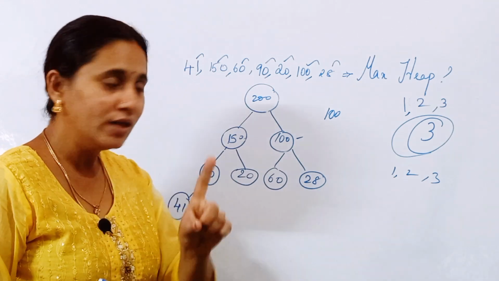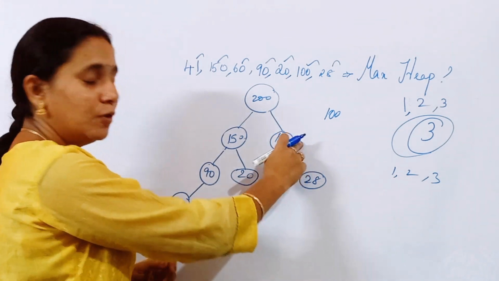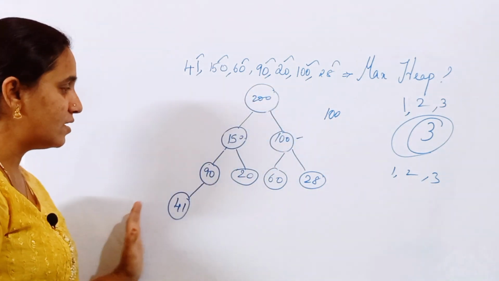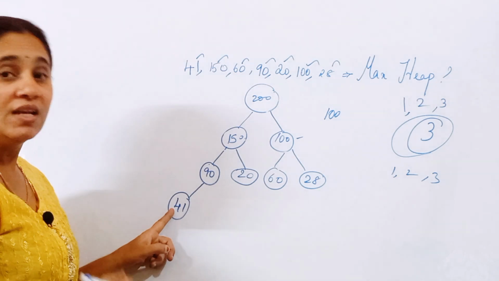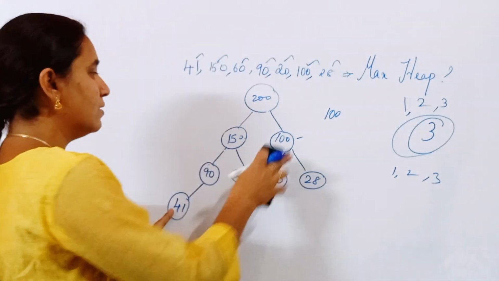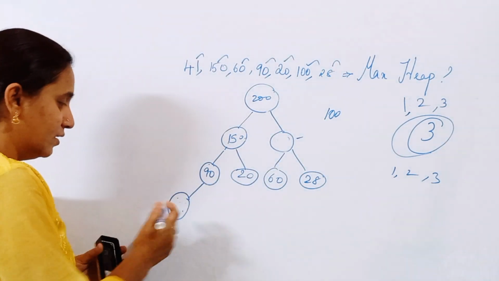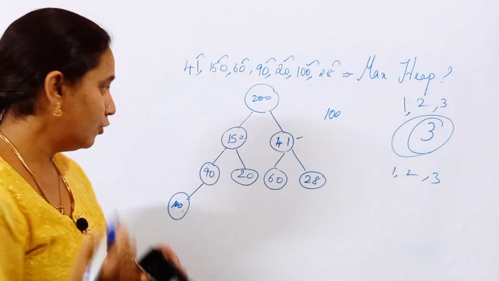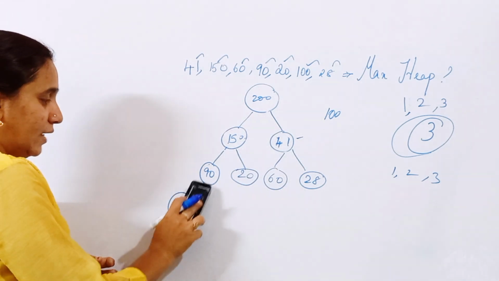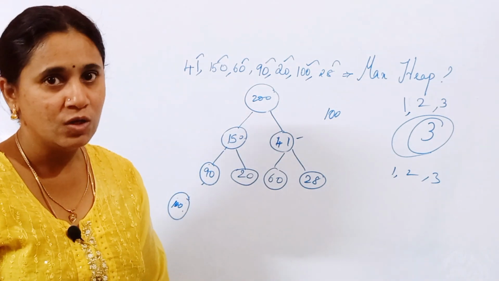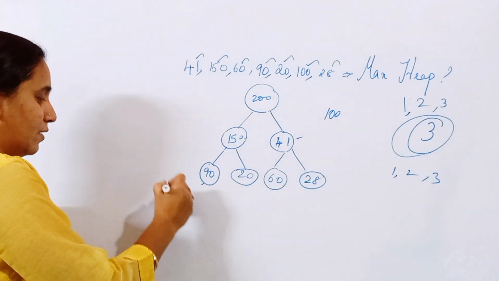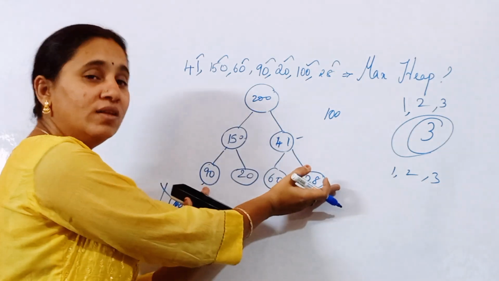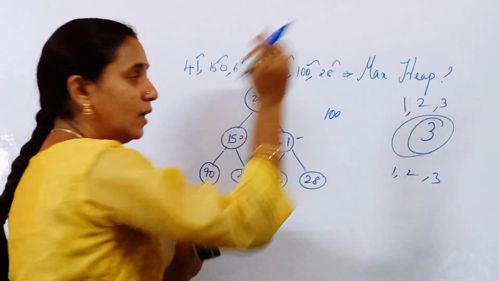So step 1 is replace the data element which I have to delete with the last node in this data structure. So here, which is the last element according to the level? 41 is my last element. So replace this 100 here, okay friends, with 41 in this location. So this is my first step. Can you follow? Now the second step is this 100 is going to get deleted. Okay, so I am going to delete this data element 100. It is not present.